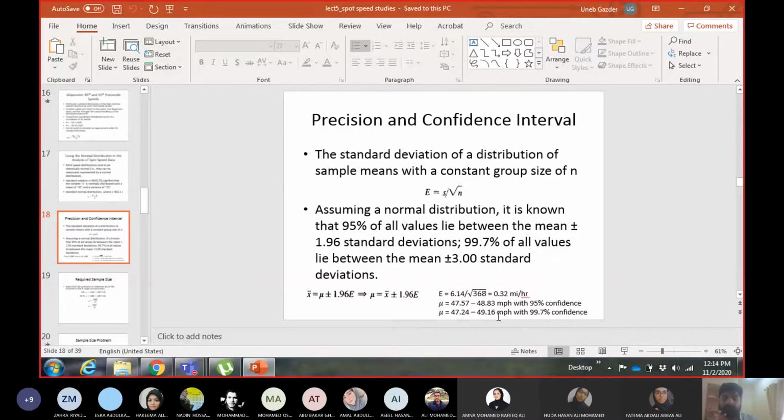If you apply this to the values we got from the sample, you will say that the values are going up to 66, so how can 99.7% of drivers be driving in this small range? No, we are talking about the entire population of drivers. Most of the drivers are driving in this range, and there are very few out of this range compared to the entire population. Now these ranges are what we call confidence intervals.